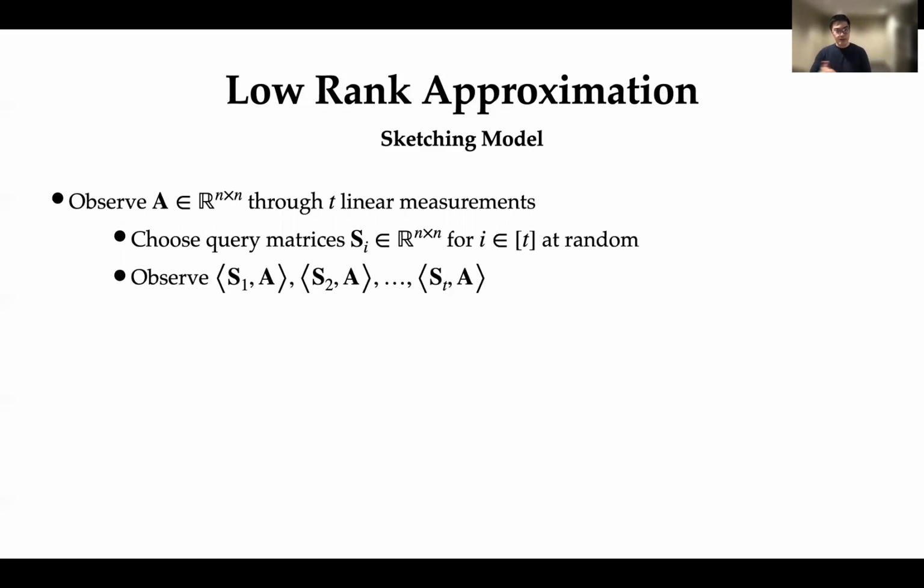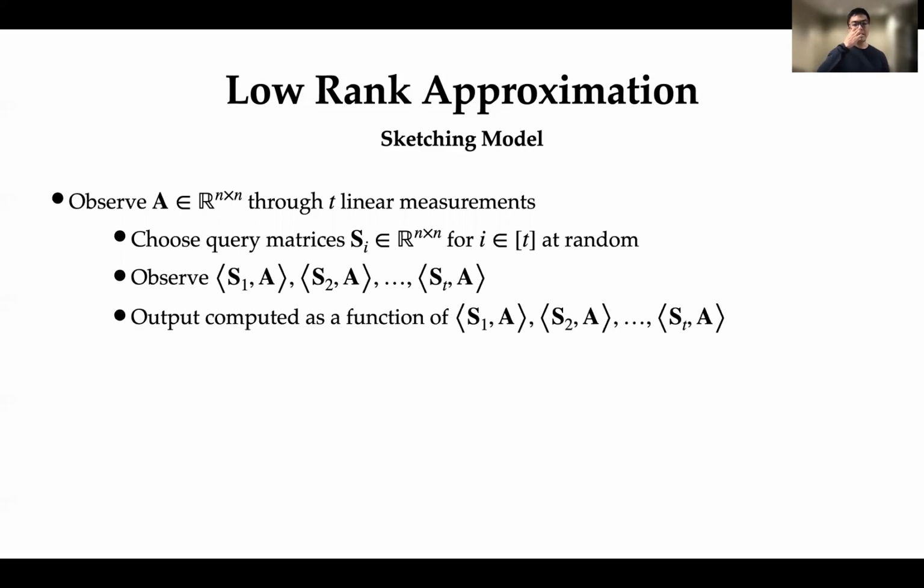And then after I choose these query matrices, I'll be able to observe the inner product between Si and A from i equals 1 through T. And finally, after I observe these linear measurements, I compute my output as a function of these queries that I observe. And here, the complexity measure that we're trying to optimize is the number of measurements T.